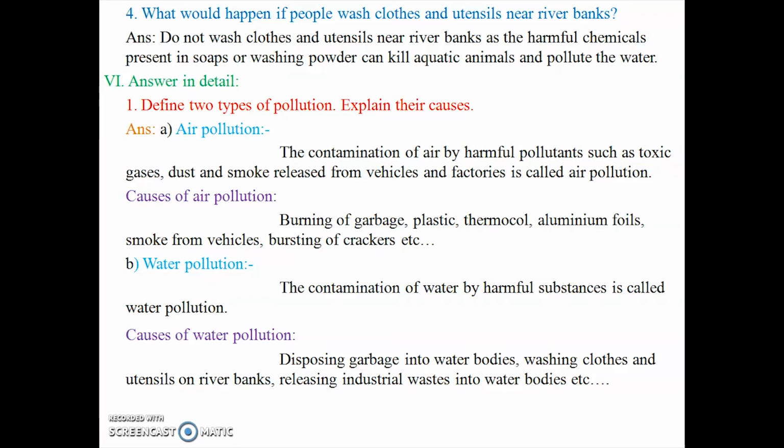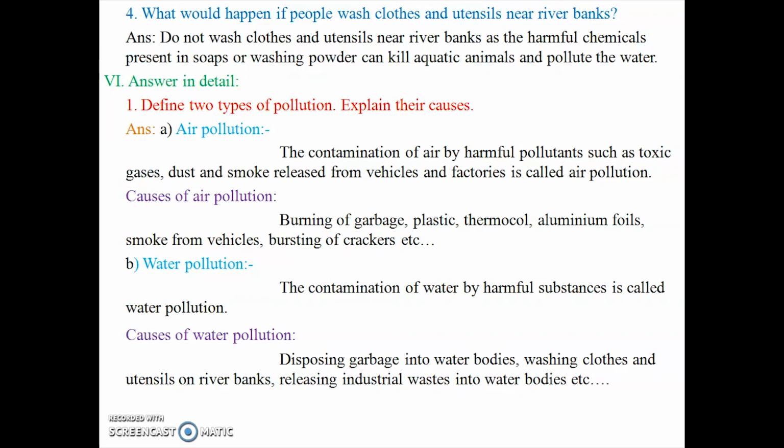What are the causes of air pollution? Burning of garbage, plastic, thermocol, aluminium foils, smoke from vehicles, bursting of crackers, etc. These all cause air pollution. And then the next one is water pollution.